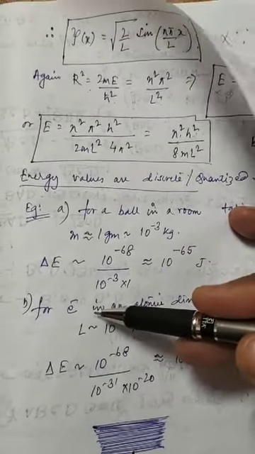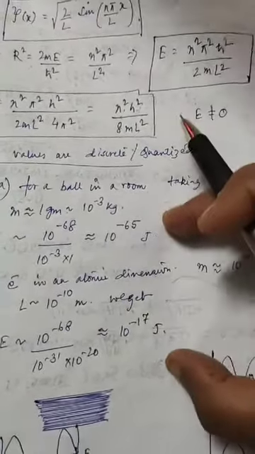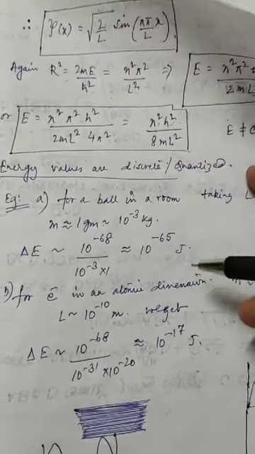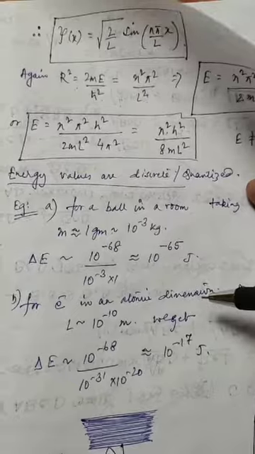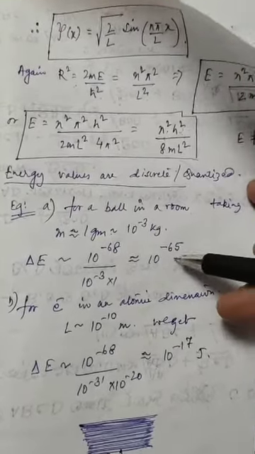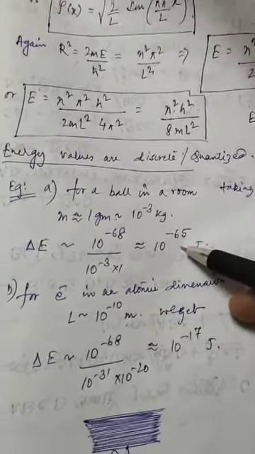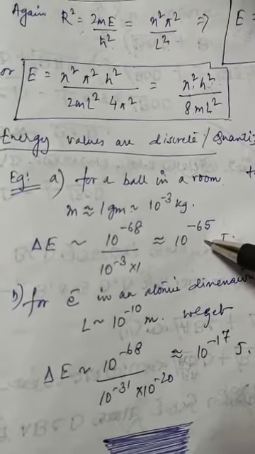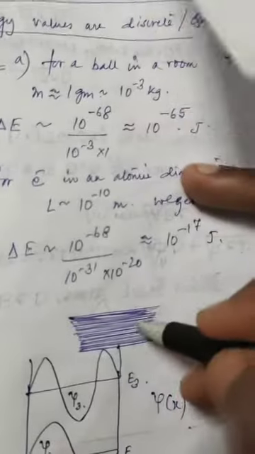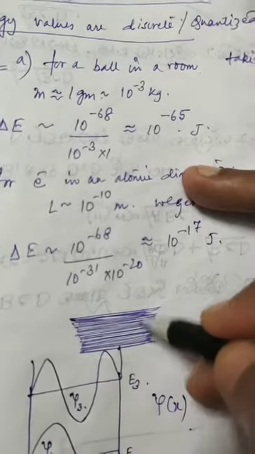Now this separation in energy level increases as we go into the subatomic world, and quantum mechanics manifests itself. So why don't we observe it in our day-to-day life? Why in our day-to-day life can the ball take any energy values? Because the energy levels are so closely spaced.